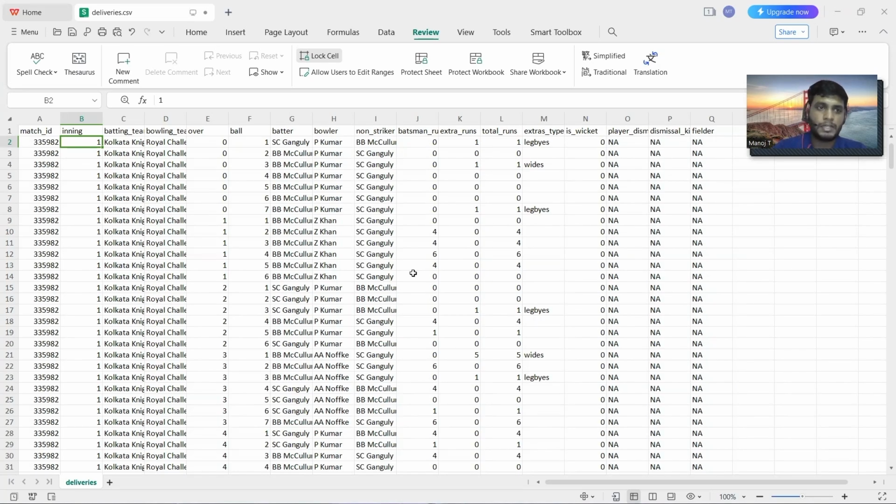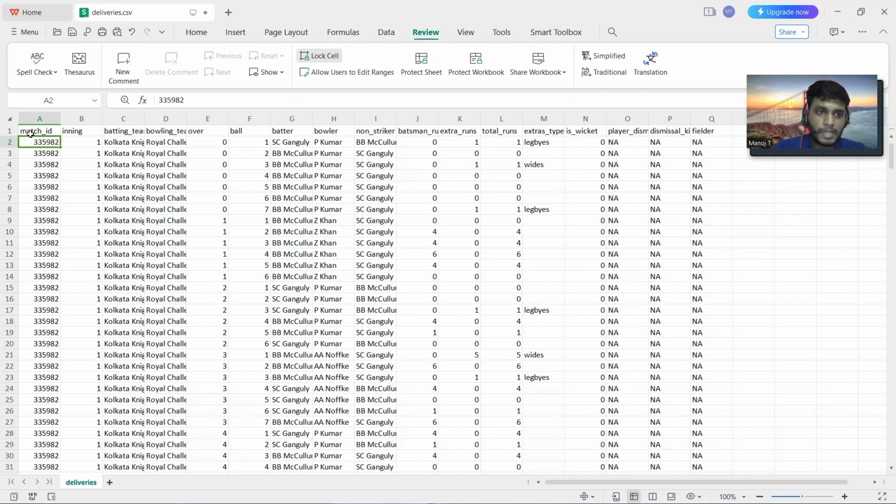Today we have an interesting data set, and on it we're going to perform some data analysis to find useful insights using PySpark. It's basically about the IPL. We have the ball-to-ball delivery of every match, starting from 2008 till the latest, 2024. I will definitely attach the link to this dataset in the description, so you can explore it in future as per your interest.